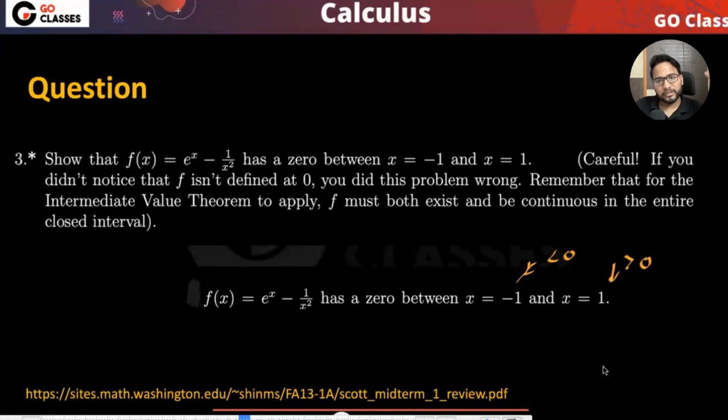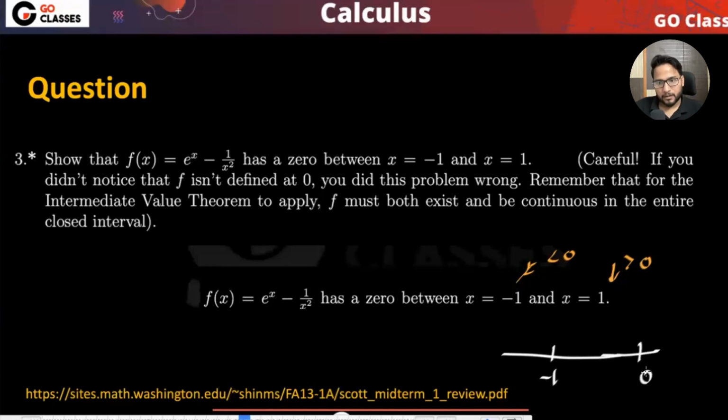You are getting my point? What is the question here? If this is continuous, then you could have done it using Rolle's theorem, but here it is not continuous. So what to do? Okay, I also don't know. Let's just see. It is negative. See, at -1, it is less than 0. That I completely agree. At 0, it is not defined. That I also completely agree.